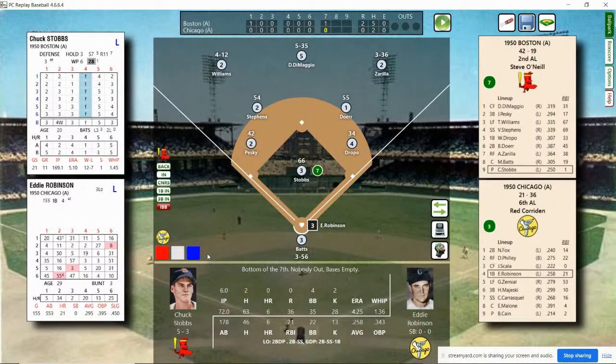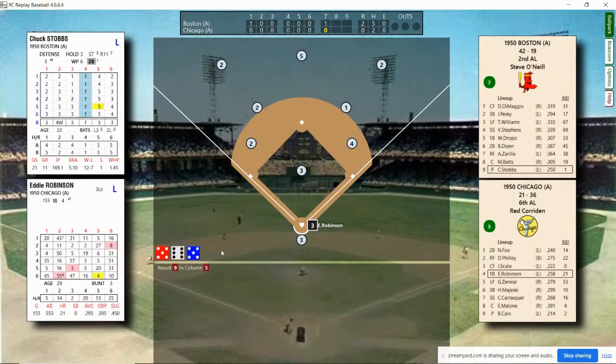Eddie Robinson is a 4-time All-Star. He made the team in '49, '51, '52, and '53. The only year he didn't make it is the year we're playing right now, 1950. He's lined into a double play, and he grounded into a double play. He's got nobody on, so I can tell you now he's not going to hit into a double play. Here's the pitch. But he's going to walk. No outs, man on first.